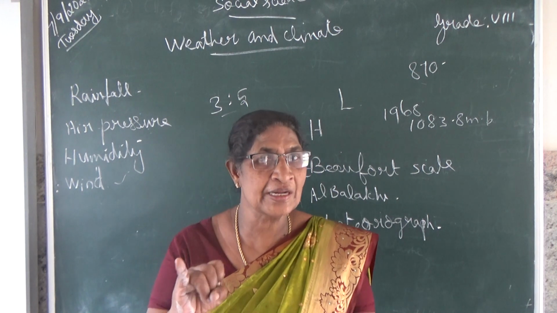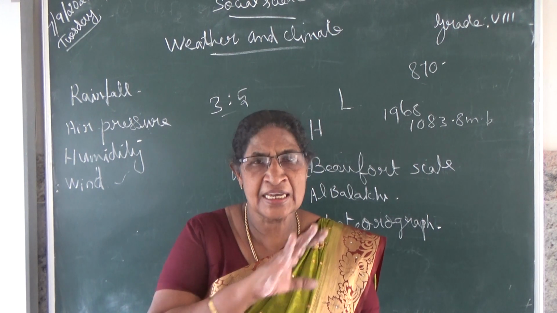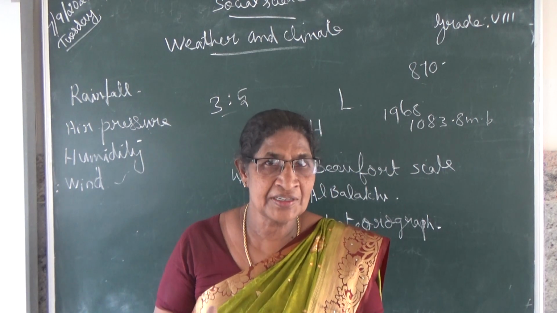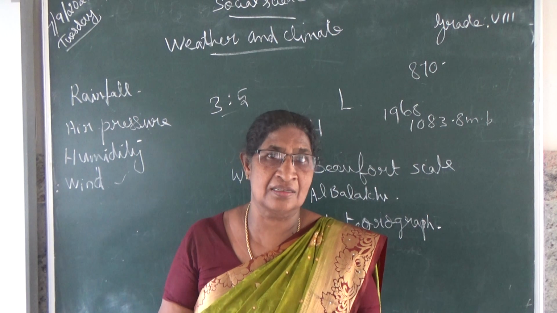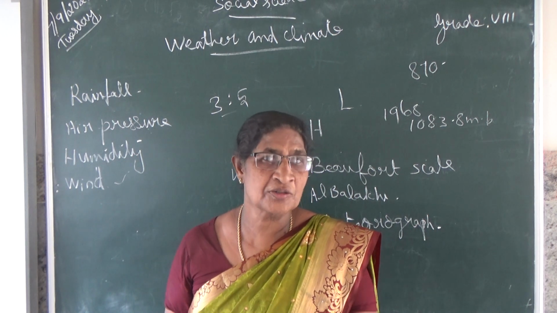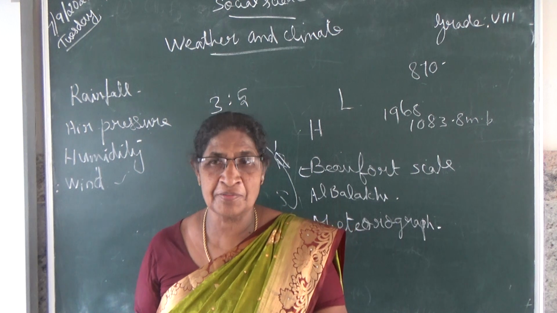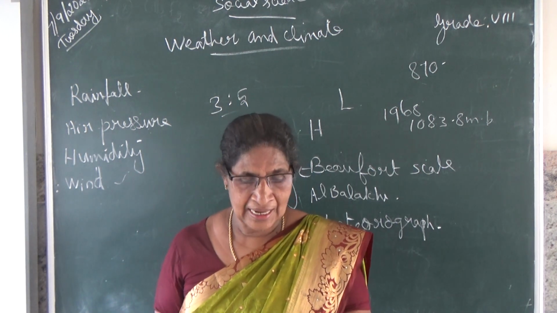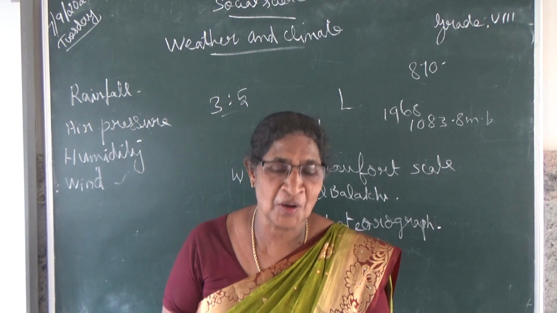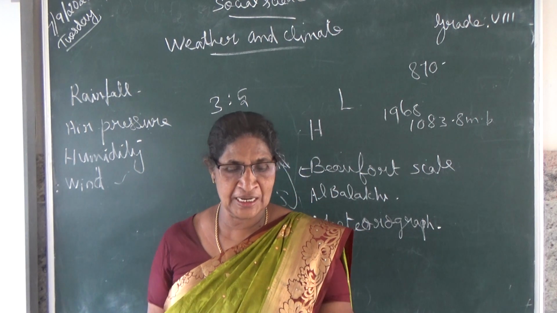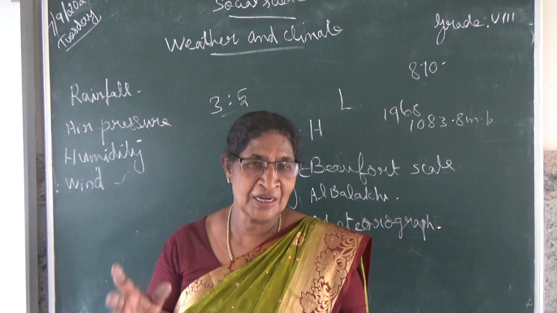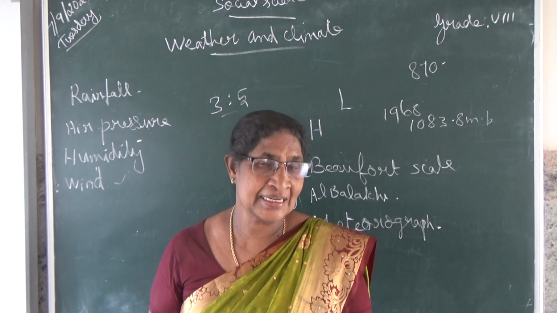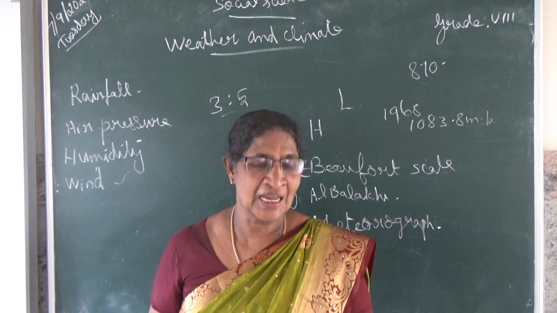Planetary wind or permanent wind means it blows in the same direction throughout the year. Example, trade wind. Seasonal wind means it changes its direction according to the seasons. It blows from the land to sea or from the sea to the land. Then local wind blows over a small area only during a particular time of a day. That type of wind is called local wind.